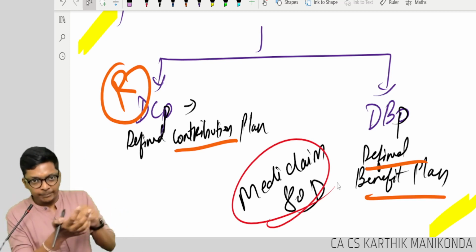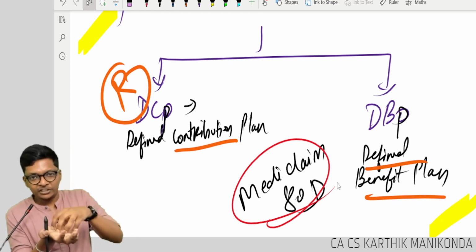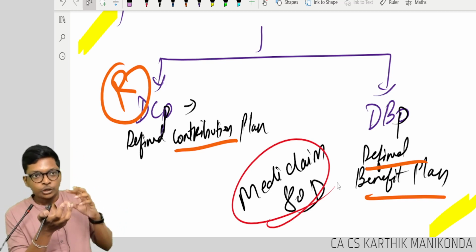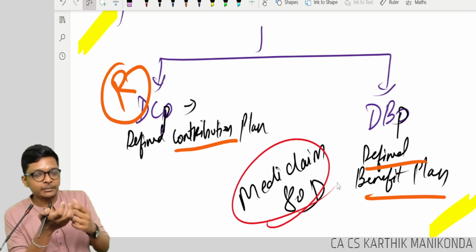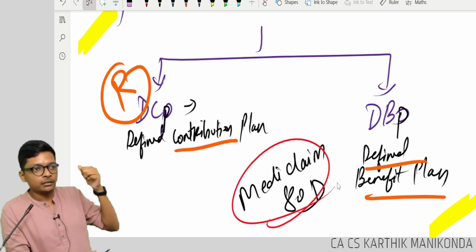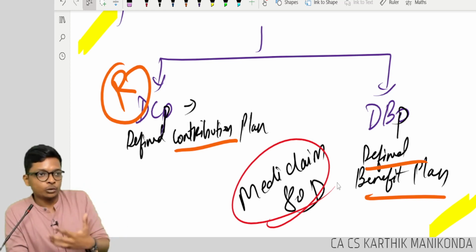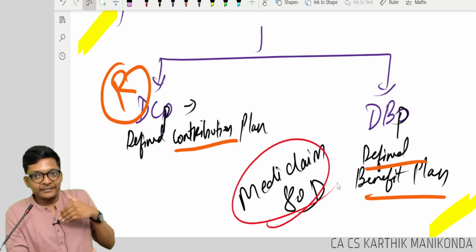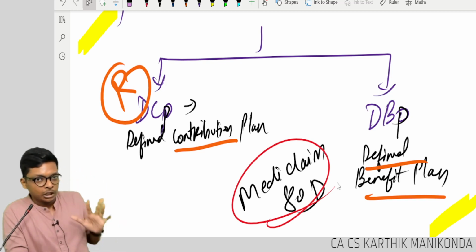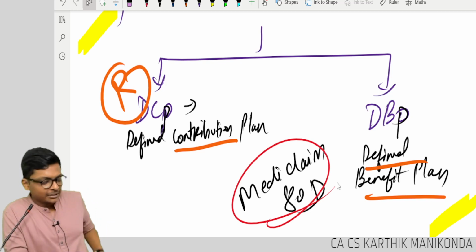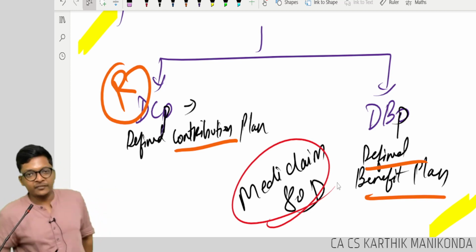That means as an employee, even in your professional work or personal life, if you meet with a medical emergency, you will get the bill reimbursed by whom? By the company or the insurance company? The insurance company. The company is just giving you a feature. Okay, come join my company, I will even cover your insurance cost. Now this contribution that the company is doing for Mediclaim is defined contribution or defined benefit?